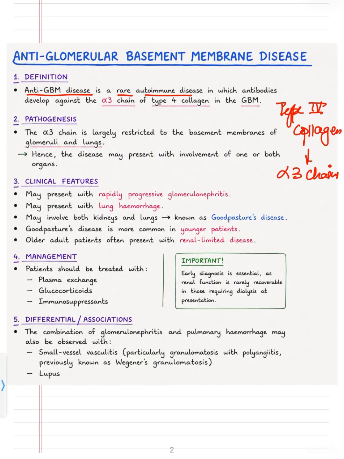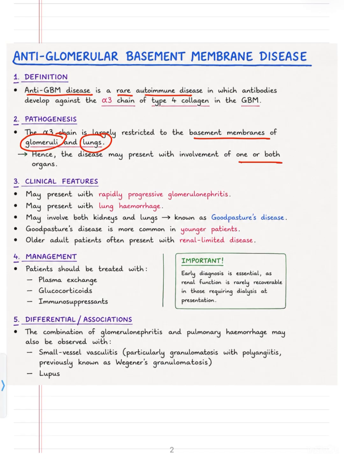So you went into the glomerular basement membrane, you saw that there was type 4 collagen. In the type 4 collagen, there was alpha 3 chain against which antibodies are formed. So it's a rare autoimmune disease. Wherever in the body there will be type 4 collagen with alpha 3 chain, there will be pathology. So the pathogenesis is that the alpha 3 chain is largely restricted to the basement membranes of glomeruli and the lungs. Hence the disease may present with the involvement of one or both the organs. So only lungs may be involved, only glomeruli may be involved, or both may be involved.